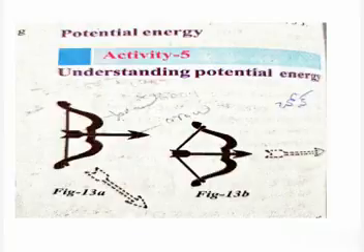Now we will discuss this potential energy with one activity. So what is that activity? Take a bamboo stick and make a bow as shown in the figure. Now place an arrow made up of a light stick on it with one end supported by the string of the bow as shown in the figure, and stretch the string gently and release the arrow.